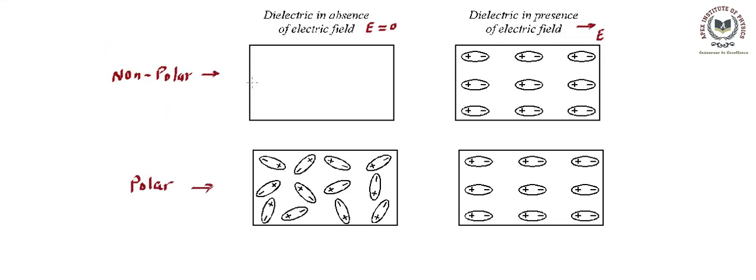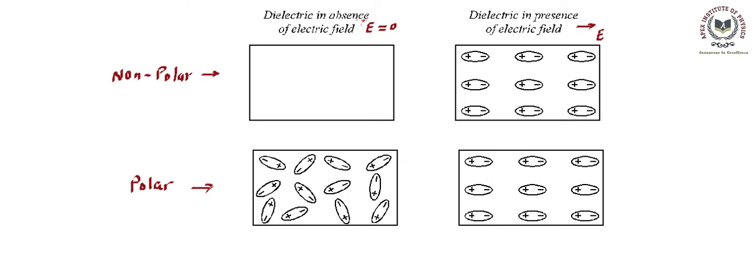Well, here is a picture that is going to describe the dielectrics. In this row we are talking about the non-polar molecules, and in this one we are going to talk about the polar ones. Now, let's say we are talking about the dielectric. This is representing a medium, which is a dielectric, a non-conductor, and the field is absent.